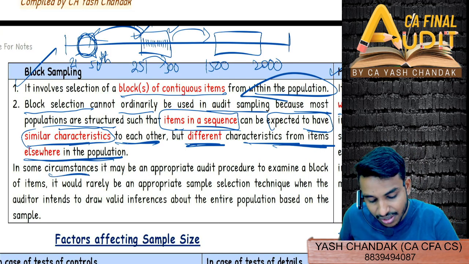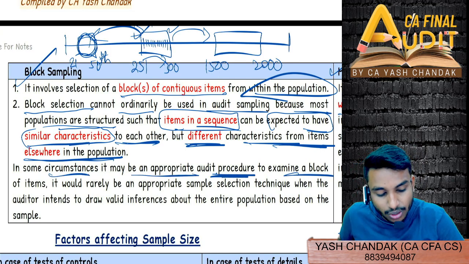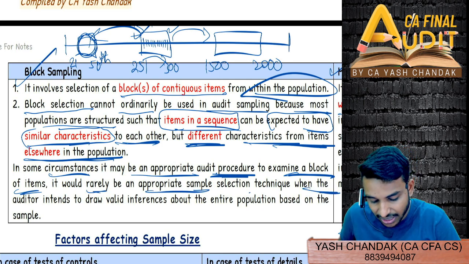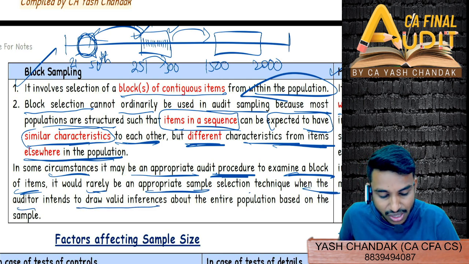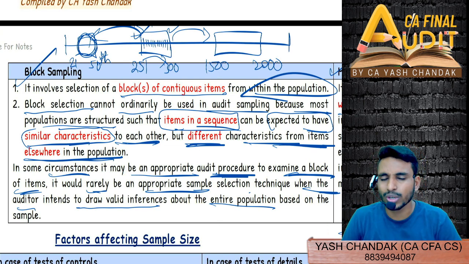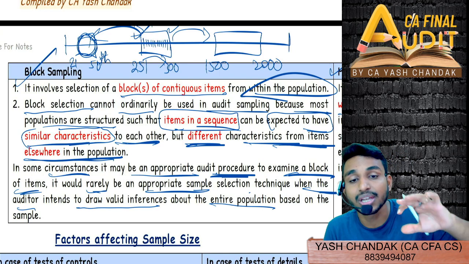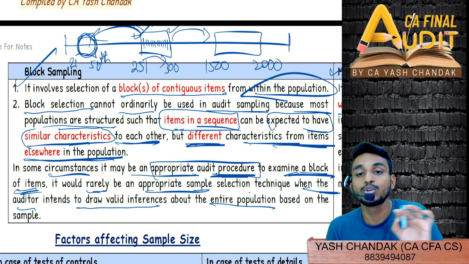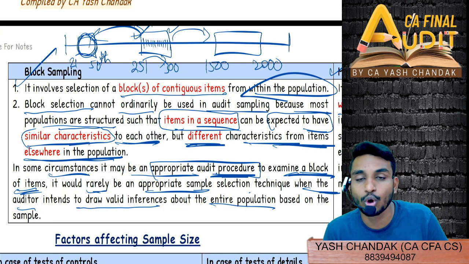So in some circumstances, it may be an appropriate audit procedure to examine a block of items. It would rarely be an appropriate sample selection technique when the auditor intends to draw valid inferences about the entire population based on these samples. So they are saying that, fine, in certain circumstances it is an appropriate audit procedure to examine a block of items, but it would not be appropriate all the time.